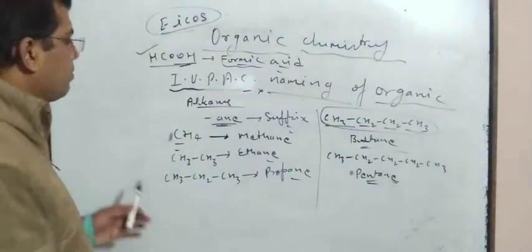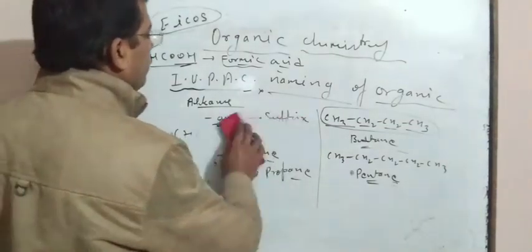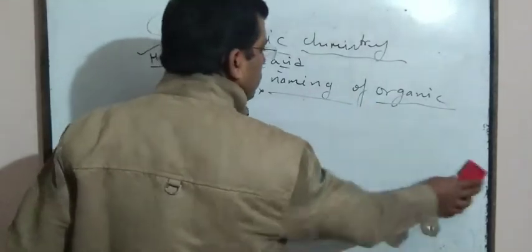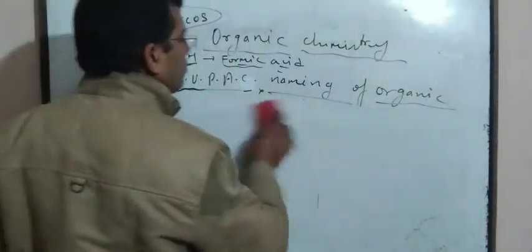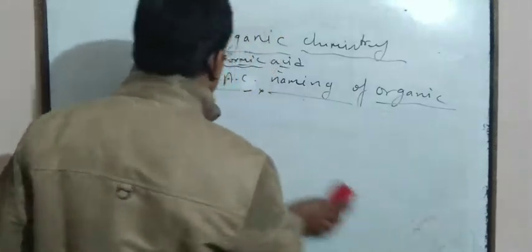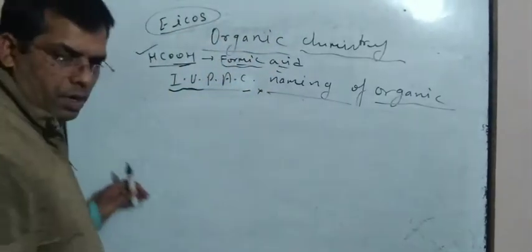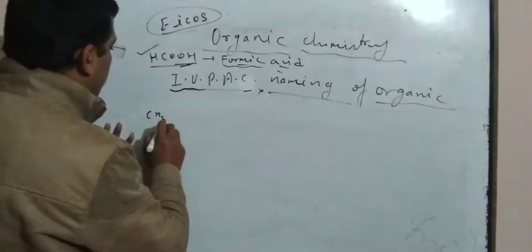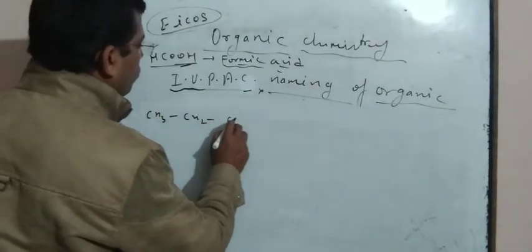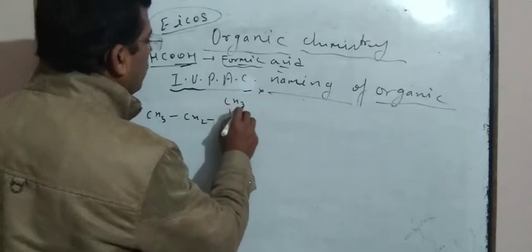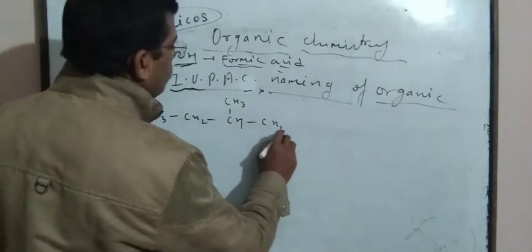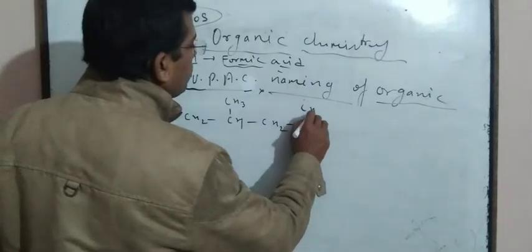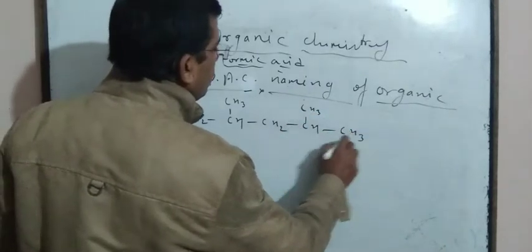For example, if this compound is taken: CH3, CH2, CH, CH3, CH2, CH, CH3, CH3.